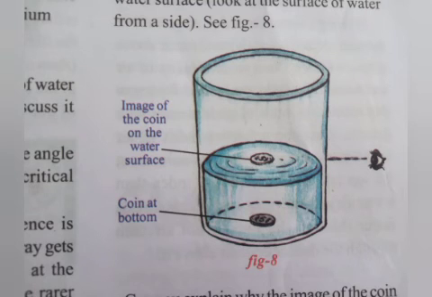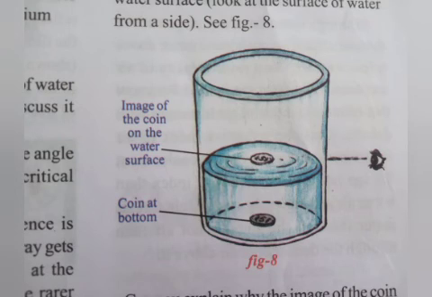One of them is mirage, which we witness while driving or while walking on a road during a hot summer day. So here, students, place a coin at the bottom of the vessel. Now pour water until you get the image of the coin on the water surface.